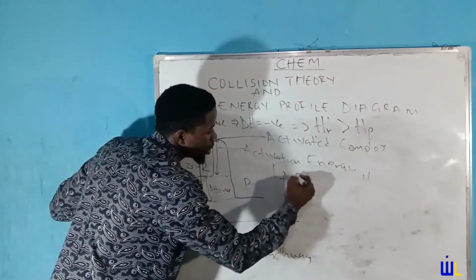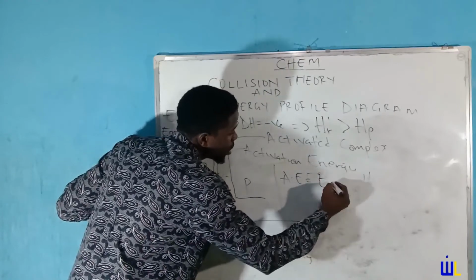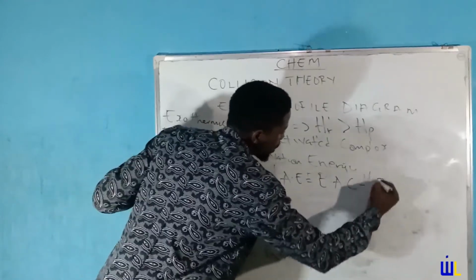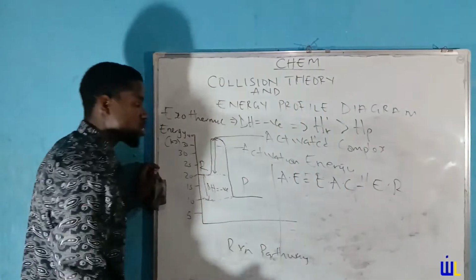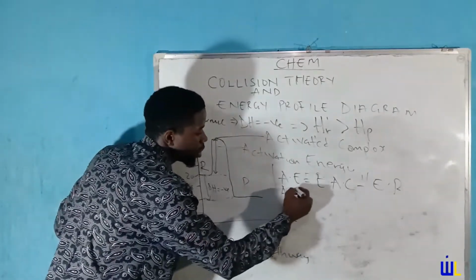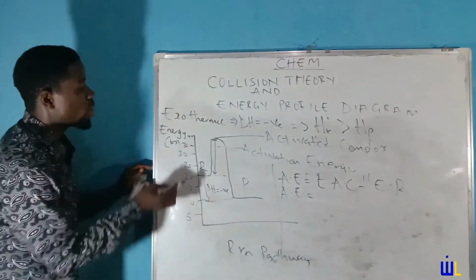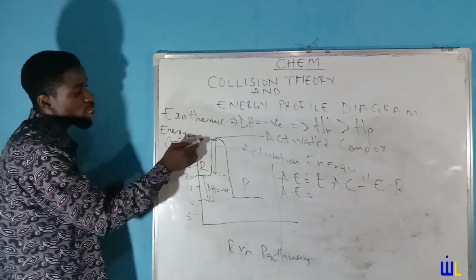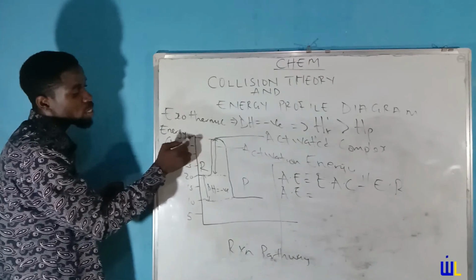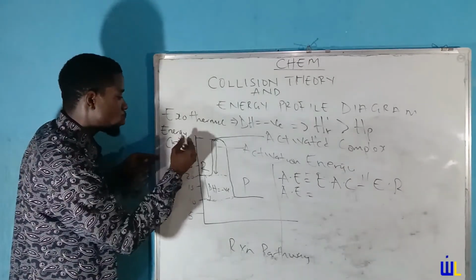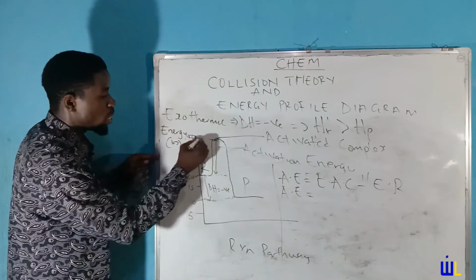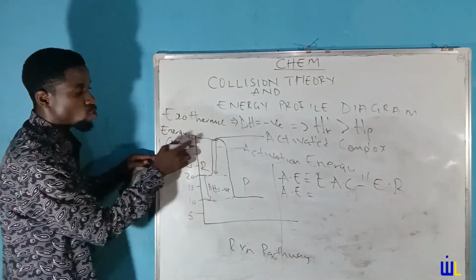Activation energy, as I said, is energy of activated complex minus energy of reactants. What is the activation energy going to be? First of all, in our diagram, if you look closely, the energy of the activated complex is there's a tiny 40 here. I don't know if you could see it, but yes, there's a tiny 40 here. So just have this in mind.